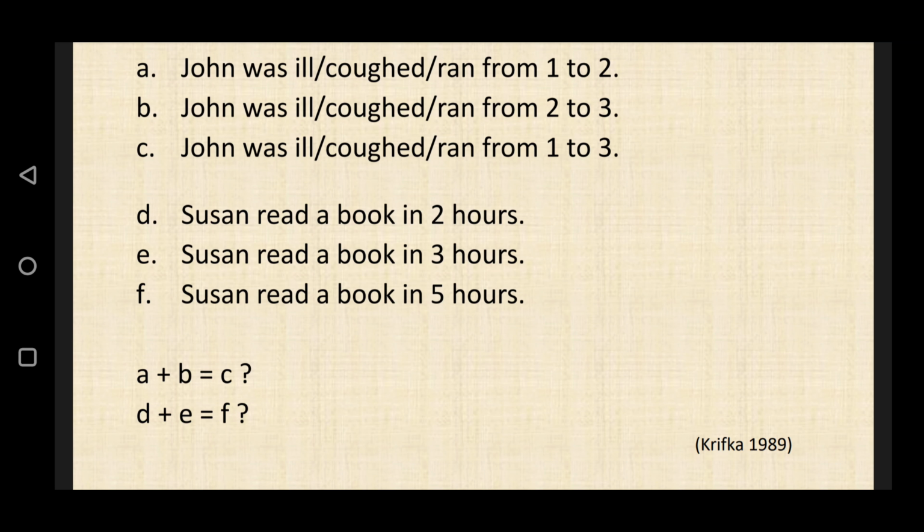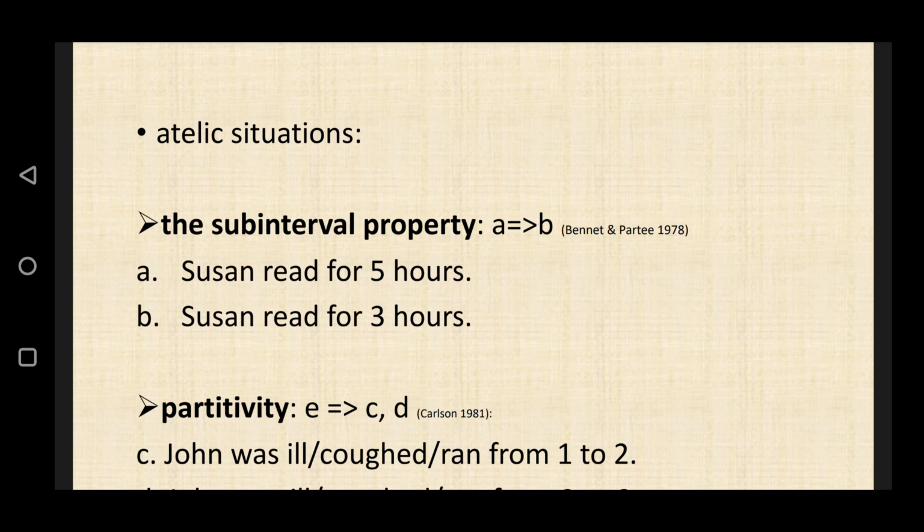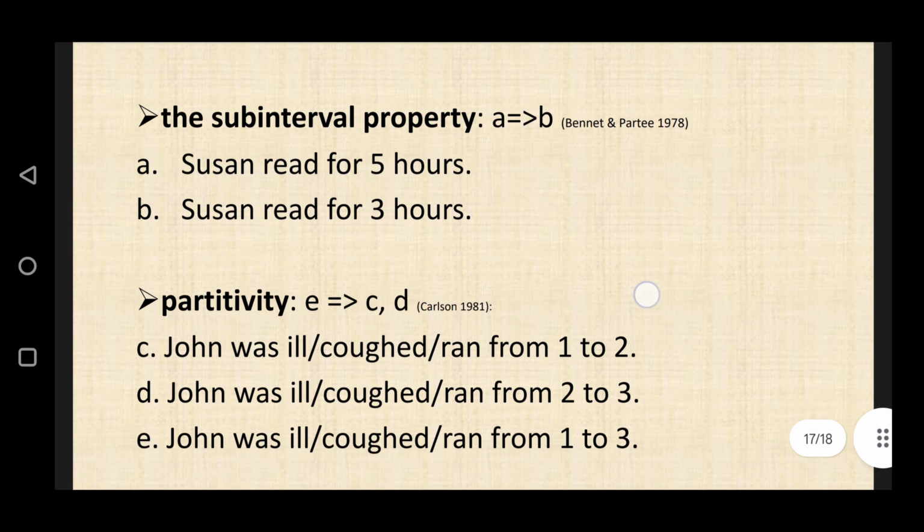Next, the subinterval property of situations. A goes to B: Susan read for 5 hours, so Susan read for 3 hours. Bennett and Partee 1978. Divisivity: E goes to C and D. So John was ill or coughed or ran from 1 to 3. So John was ill, coughed, or ran from 1 to 2. And also John was ill, coughed, or ran from 2 to 3.